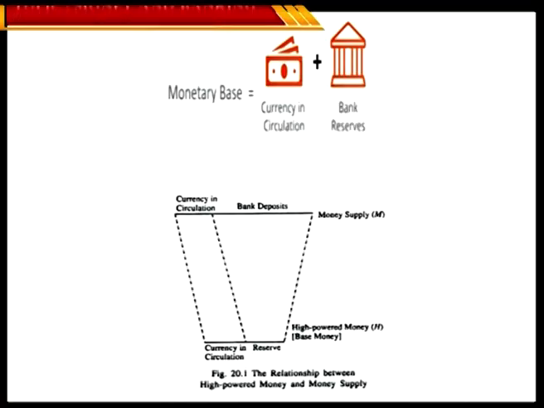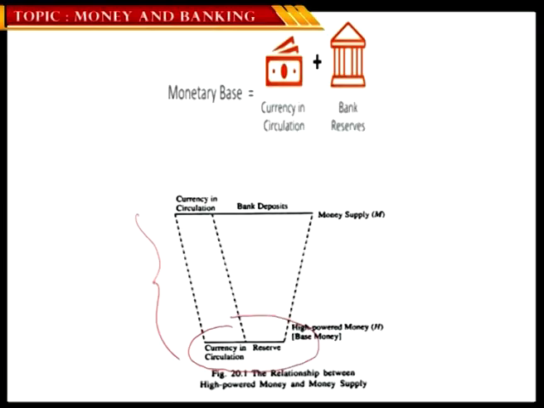Having seen the definition of money, measures of money and the functions of money, let's go ahead and see how in reality the money printed and circulated relates to the total money supply. The monetary base refers to currency in circulation plus the bank reserves that banks maintain. In this image, the bottom part is simply the money that RBI prints, circulates and issues to the market. The top part is the money created by the banks with the help of the fractional reserve system.